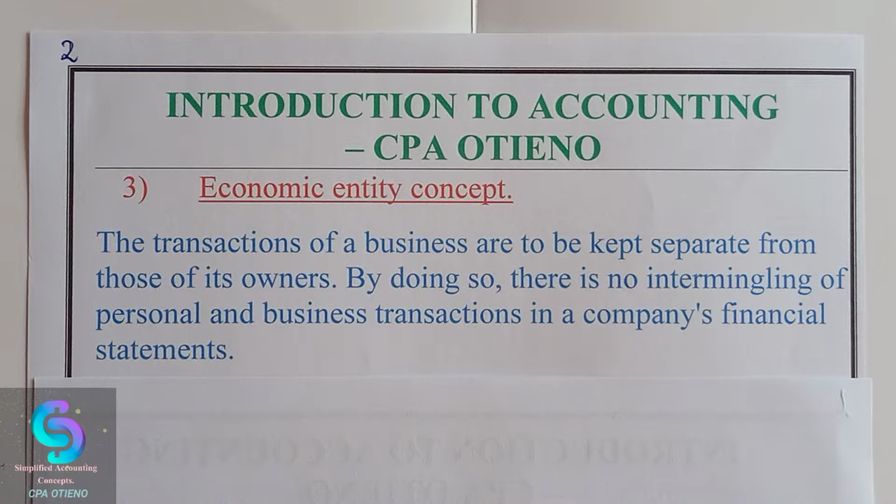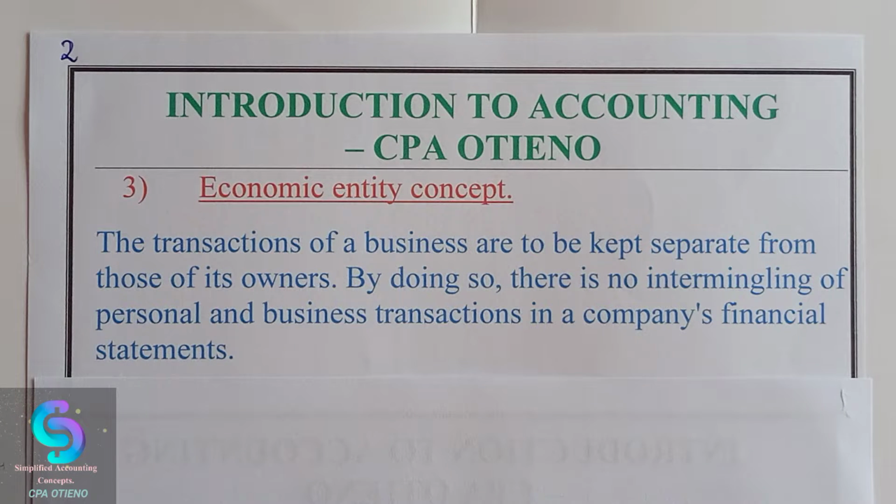Otherwise, that will distort the financial statements of the business. An example in this circumstance is if we have a business owner called Mr. Omolo. Now, Mr. Omolo has established a business called Customer Focus Limited. So those are two different entities. Customer Focus Limited is the business whose financial statements we are trying to handle.